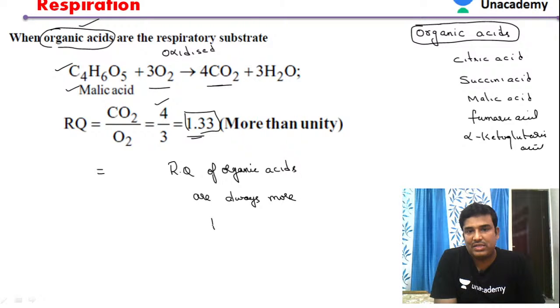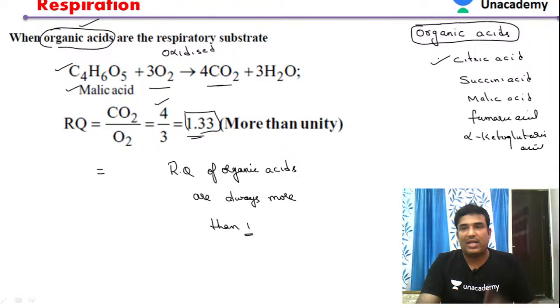You have to remember this because in multiple choice questions they'll ask you. What are the organic acids? Citric acid, succinic acid, malic acid, fumaric acid, alpha ketoglutarate acid, and you can add pyruvic acid also.